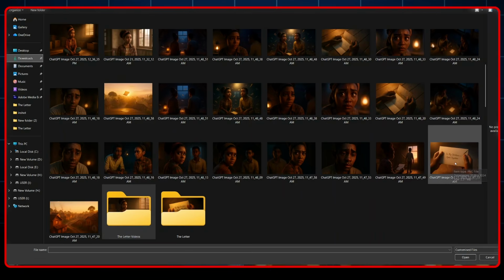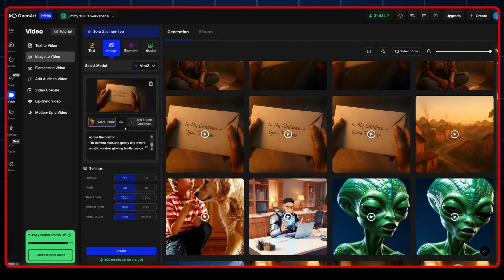According to our story, this was the second image. All we have to do is select it and upload it. Once uploaded, we pasted in that detailed prompt that we had copied in ChatGPT. From there, all we have to do is hit generate. It took me 3 generations to get exactly what I was looking for.